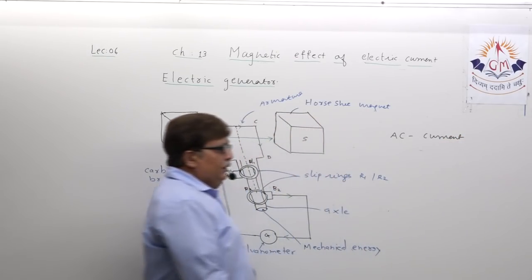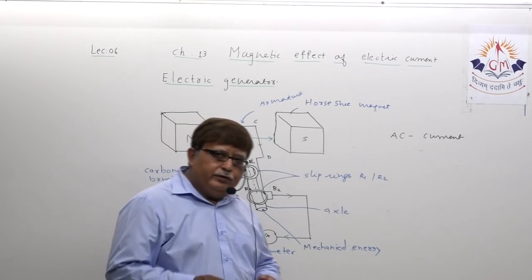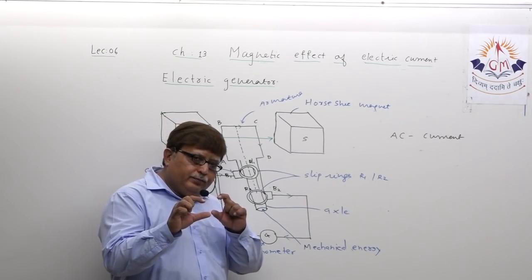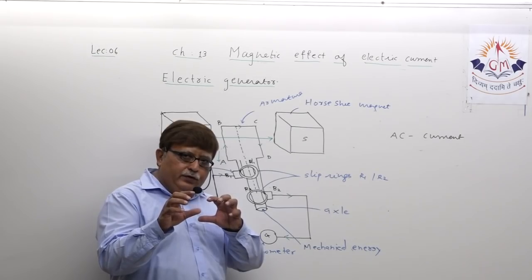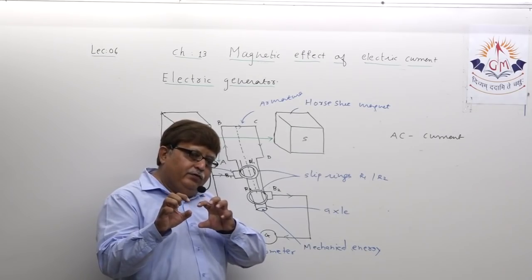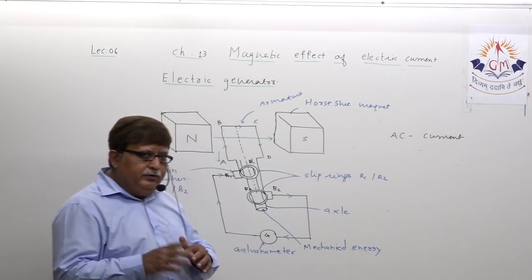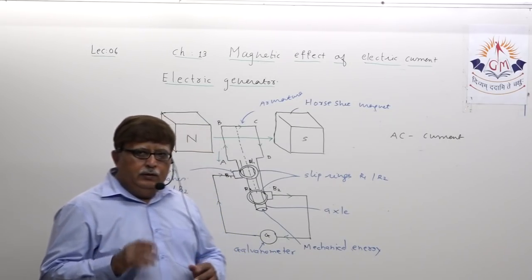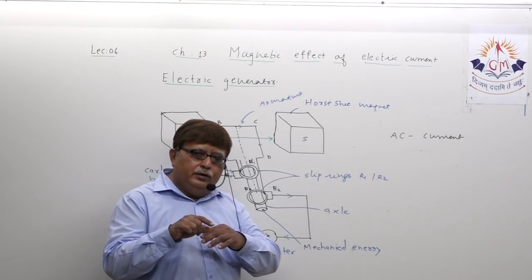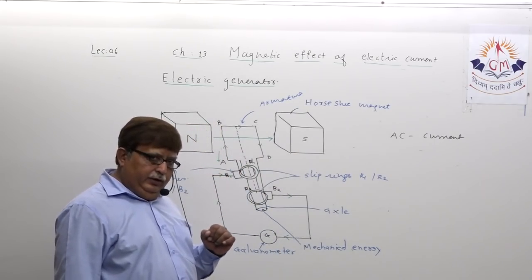Alternating current. That's why you must understand, because of this type of arrangement where there are two different slip rings, both individual and different, it's not like the motor arrangement. The two slip rings are different, keeping contact with the carbon brush, and that's why we are getting reversed current every half rotation, which we call AC current.